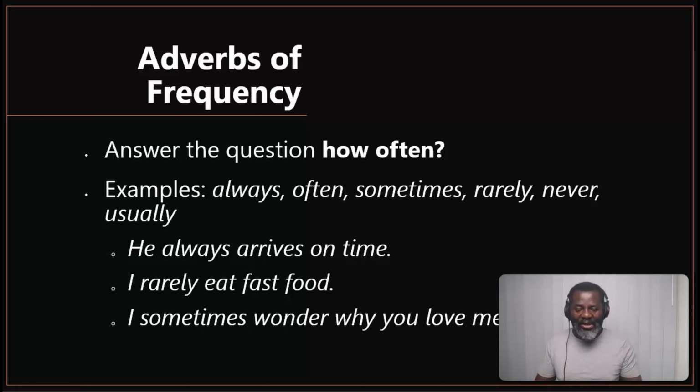Let's see how we can use these in sentences. He always arrives on time. I rarely eat fast food. I sometimes wonder why you love me. You can see in the first sentence the word always, in the second sentence the word rarely, and the last sentence gives us sometimes.